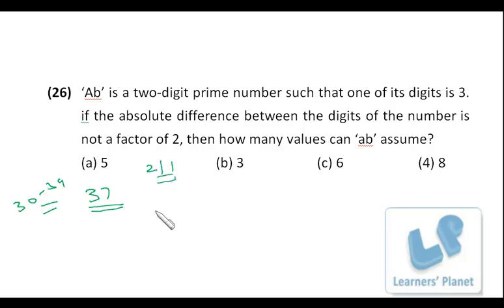After that we can just check 13, 23. 13 is not acceptable. 33 not acceptable. 43 not acceptable. 53 not acceptable. 63 is not a prime number. 73 is one of the options. 83 is one of the options. 93 is not prime. So we have 3 numbers. Okay, pretty simple.